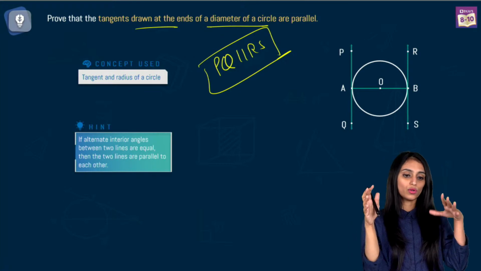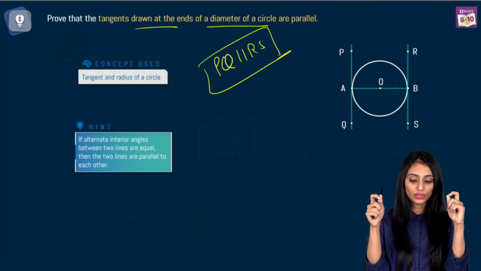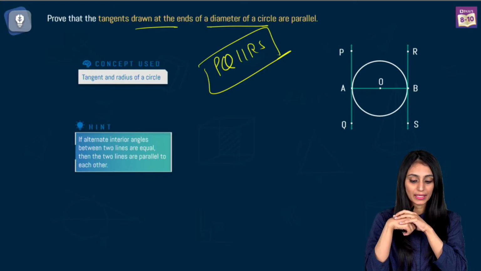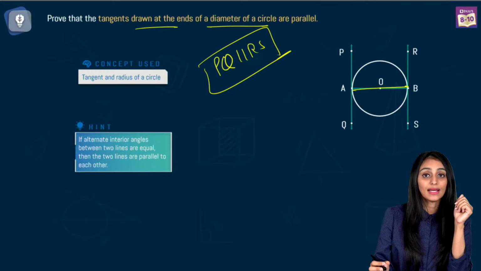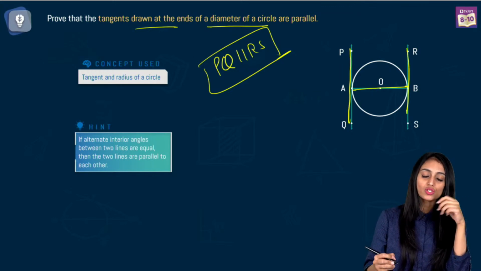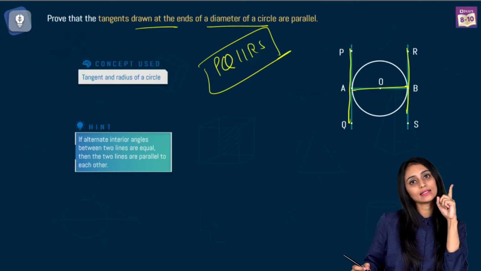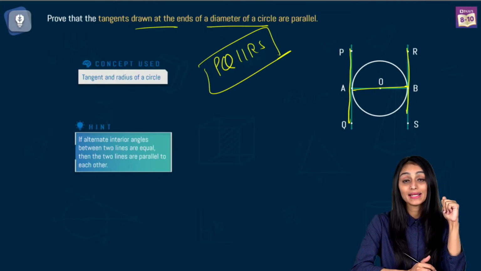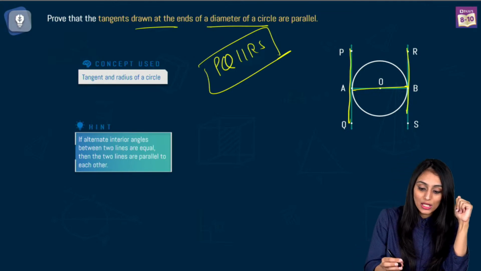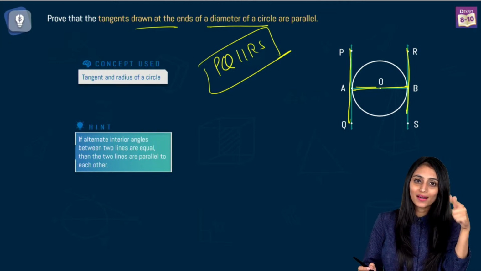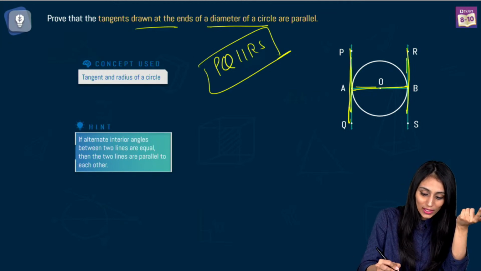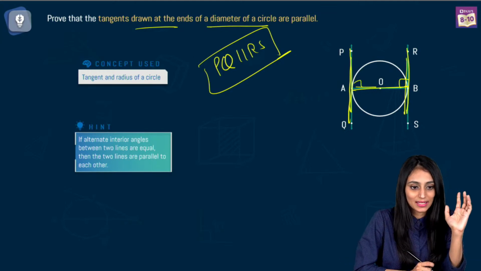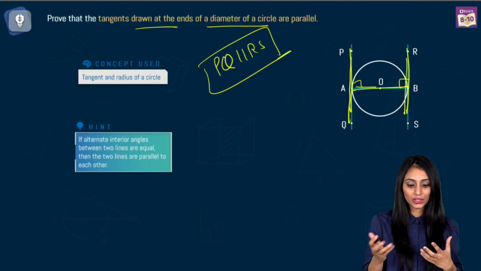Alright, so what is happening here? We have to prove that these two tangents, PQ and RS, are parallel, right? And you already have this information that this is the diameter and these two are the tangents. So when you know that these are the tangents, the first thing that clicks our mind, because in the chapter circles there are only two theorems, right? The first theorem is that radius and tangent are perpendicular at the point of contact. So this OA and OB are the radius, and PQ and RS are the tangents. So definitely these angles are going to be 90 degrees, right? I'm just telling you what information you gather when you read such things.